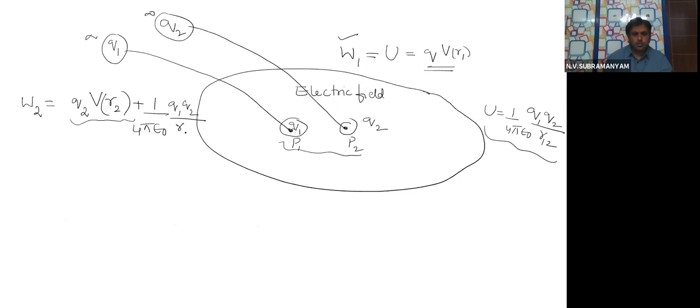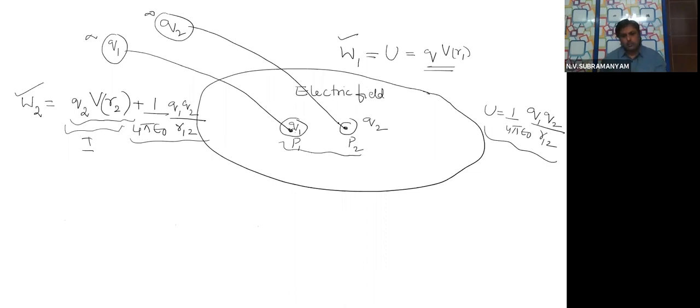I will explain in a moment. Just a minute, hold on. W2, once again, how did we get it? This is the work done to bring Q2 into the external field. That is part 1. The second part is to bring Q2 near Q1. That means two works will be there, children.